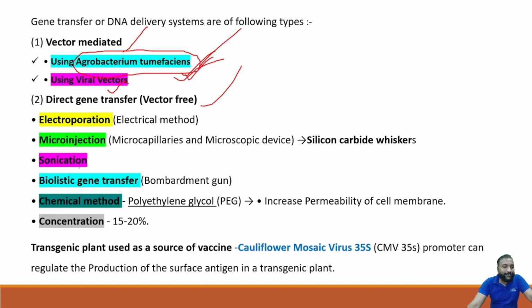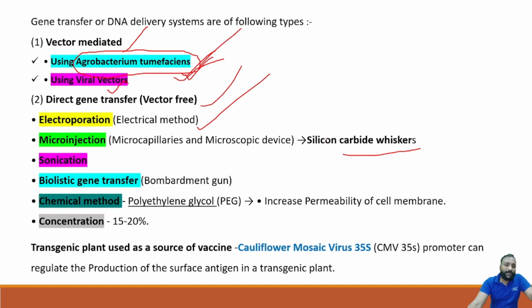First one is electroporation. That is an electrical method, we can directly induce. And microinjection, using microcapillaries or microscopic devices, and silicon carbide whiskers are used to incorporate the gene into the transgenic plant. Sonication, we know the method. Ballistic gene transfer: we use a bombardment gun to incorporate the gene into the transgenic plant.